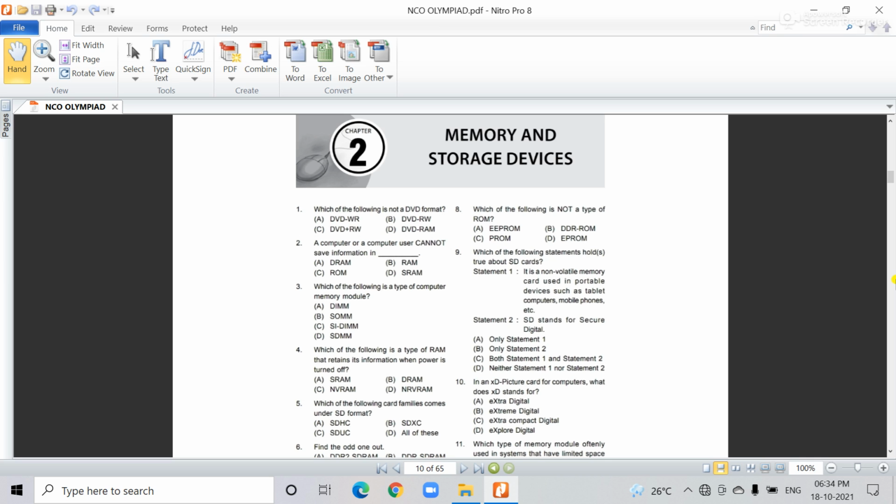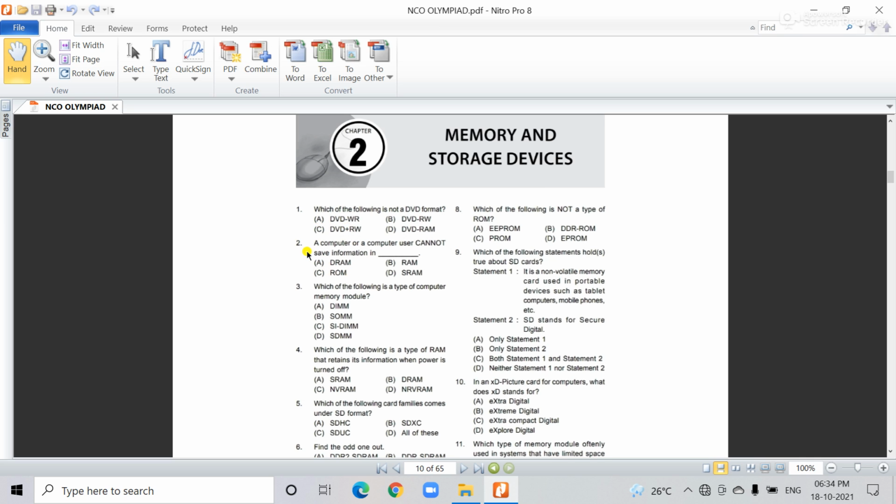Here there are four options: DVD-WR, the next is DVD-RW, DVD plus or minus RW, and DVD-RAM. So you see which is not a DVD format. The first option, DVD-WR, is not a DVD format. The answer is option A, the correct answer.